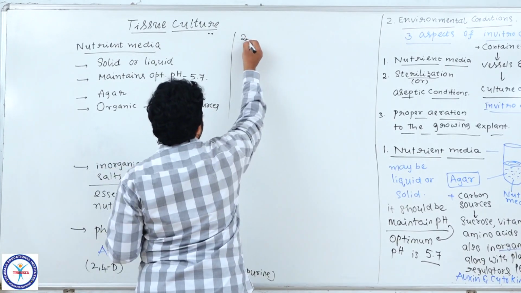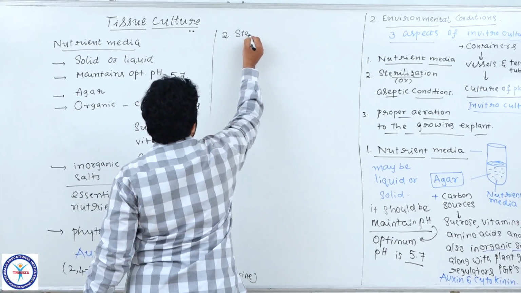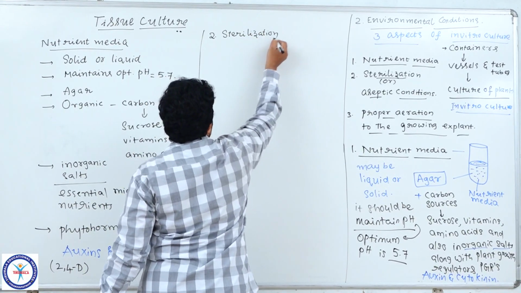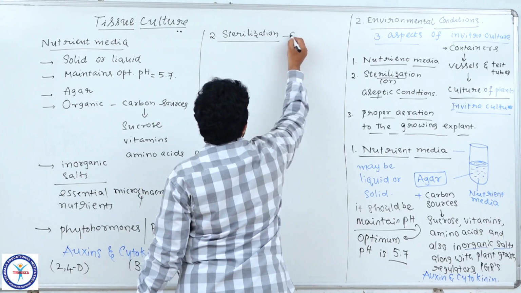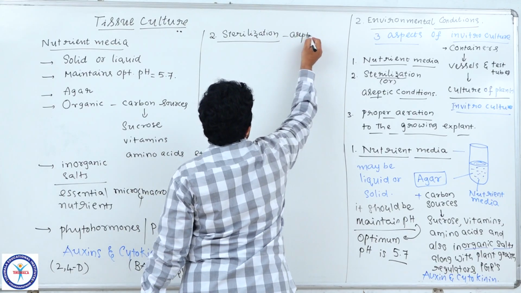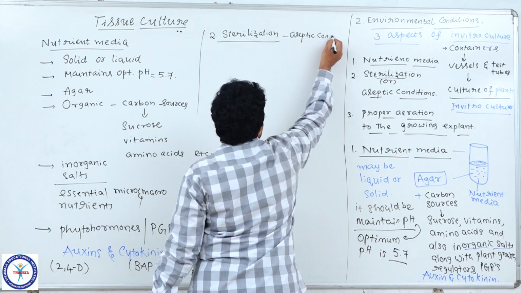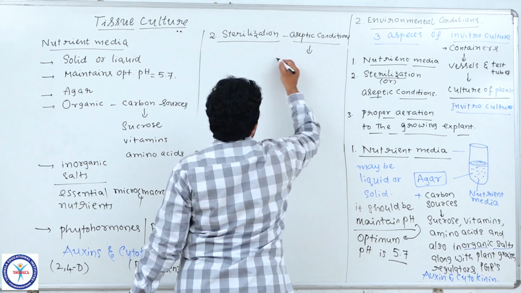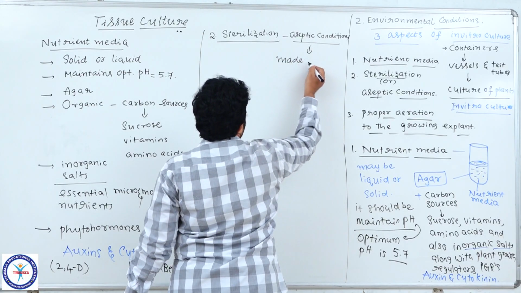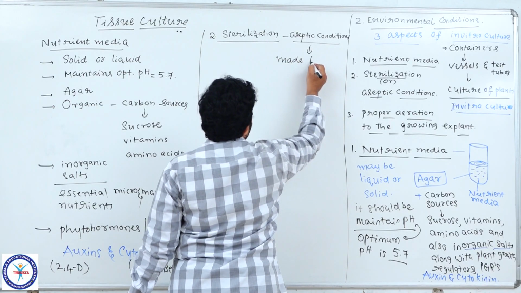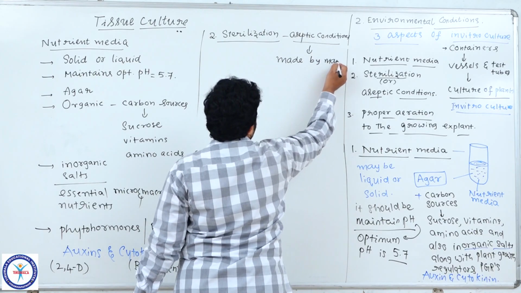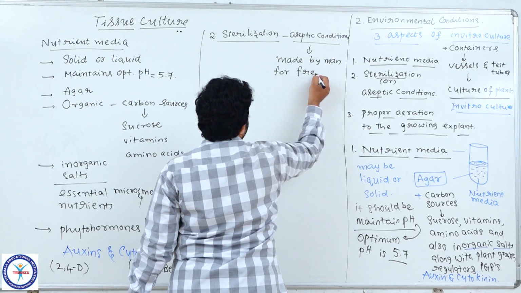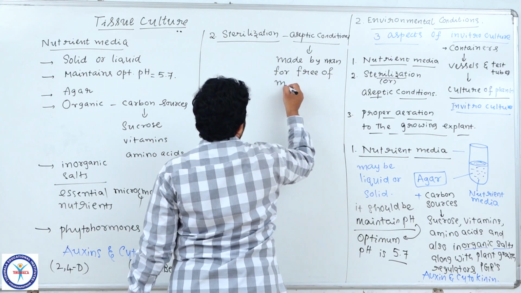Second aspect, that is sterilization, or aseptic conditions. Aseptic conditions means the conditions made by us, made by man, free of microbes.